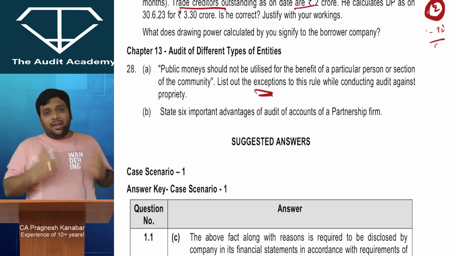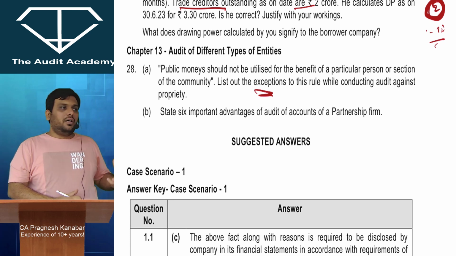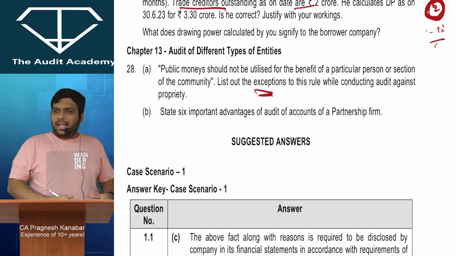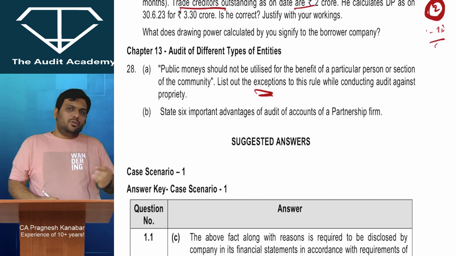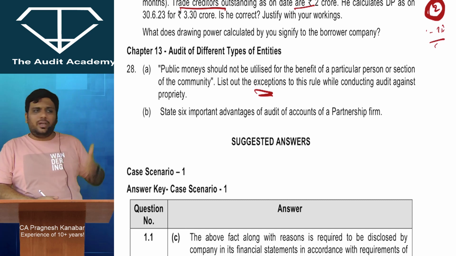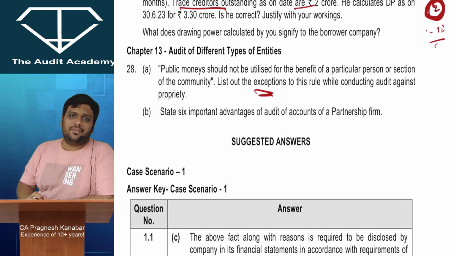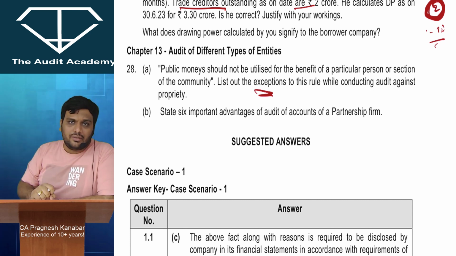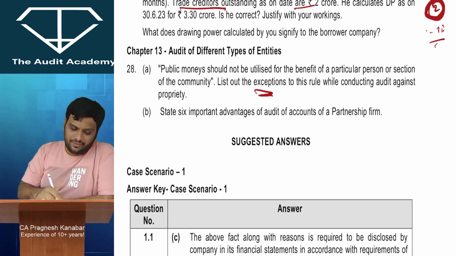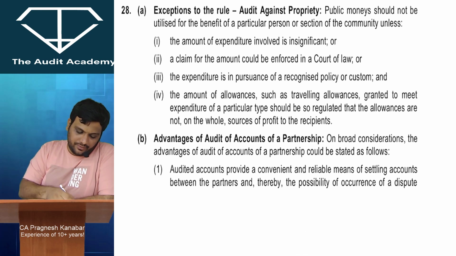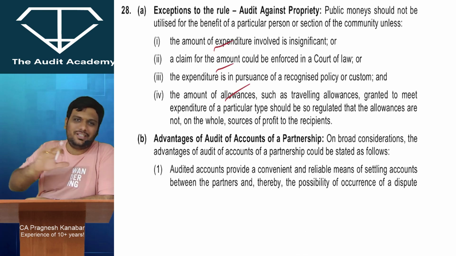Let us say I am the management of a government entity. And let us say my children just entered the canteen, they took one ice cream from there. What you will do? You will suspend me. So if the amount is very insignificant, you cannot say that boss it is being spent for a particular person. And let us say if I have traveled here and there, and for that I am taking some traveling allowance. You cannot say it was spent for a particular person. I was traveling for the entity's purpose. Alright. So these are the exceptions to that particular point. Okay. Very logical set of exceptions.